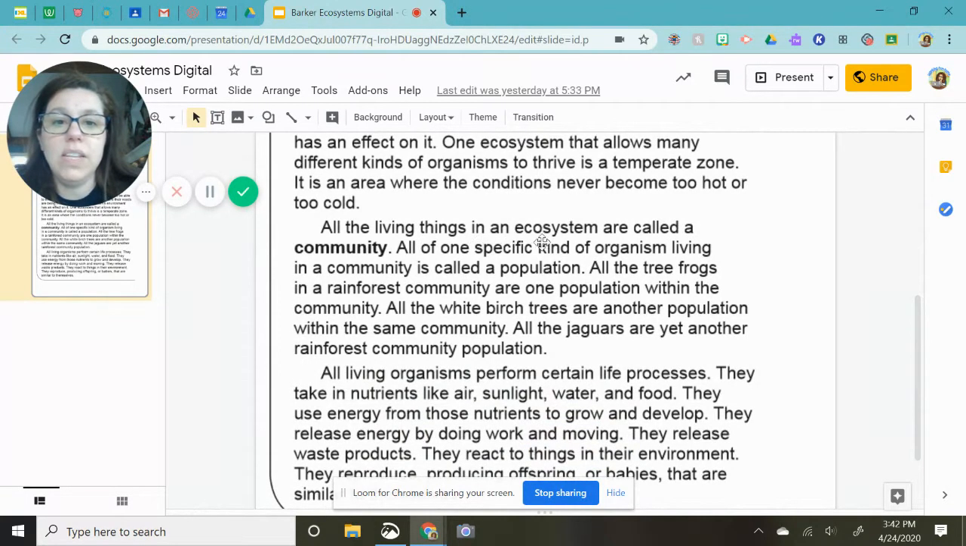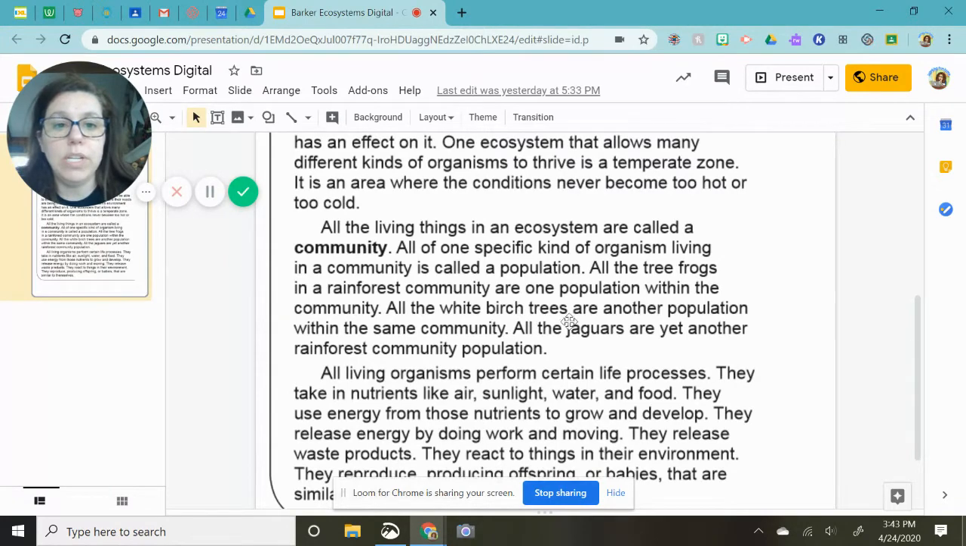All the living things in an ecosystem are called a community. All of one specific kind of organism living in a community is called a population. So, all the tree frogs in a rainforest community are one population within the community. So that just means if there are other kinds of frogs, that's a different kind of population.